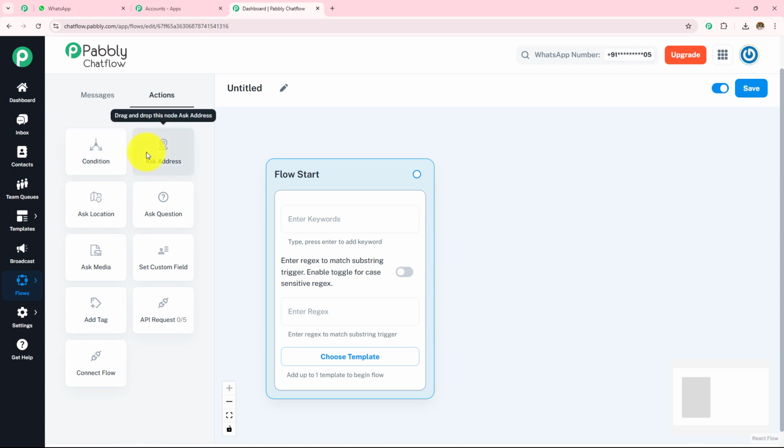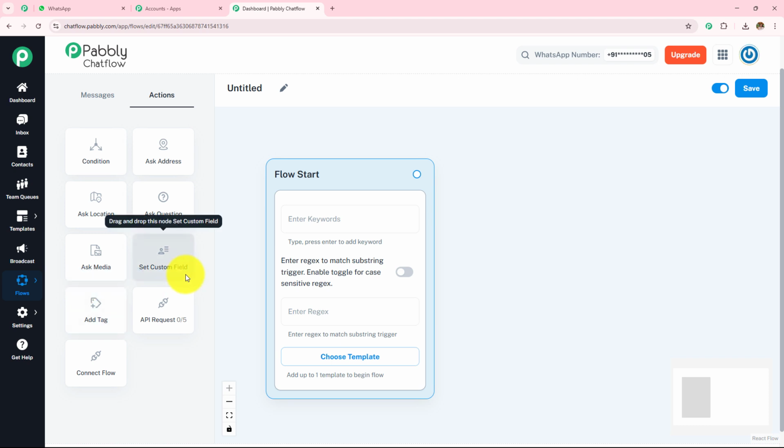Then we have this ask address. This prompts the user to enter their address and store it in a contact field. We have this ask location. This requests the user's live location. We have this ask question. This is used to gather user input such as email, phone or feedback. We have this ask media. This lets the user upload images or videos or documents.